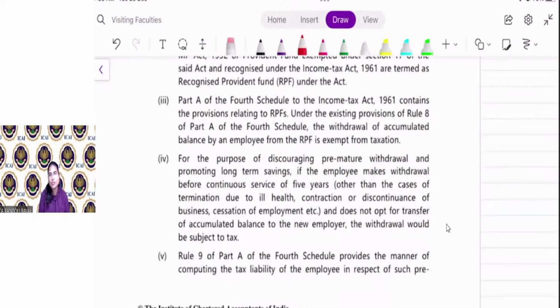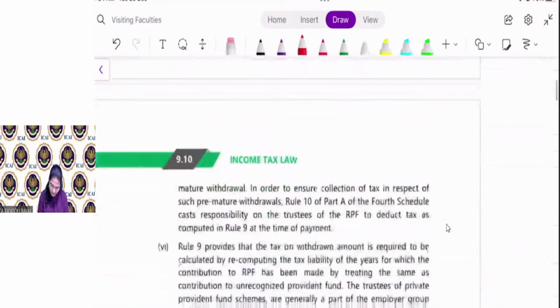Part A of the 4th Schedule to the Income Tax Act 1961 contains the provisions relating to RPF, that is Recognized Provident Fund. Under the existing provision of Rule 8, Part A of the 4th Schedule, the withdrawal of accumulated balance by an employee from RPF is exempt from taxation. So if you are withdrawing your amount which falls under Rule 8, then whatever amount you withdraw from your recognized provident fund is fully exempt. Now, what is Rule 8? Anyone have any idea about Rule 8?